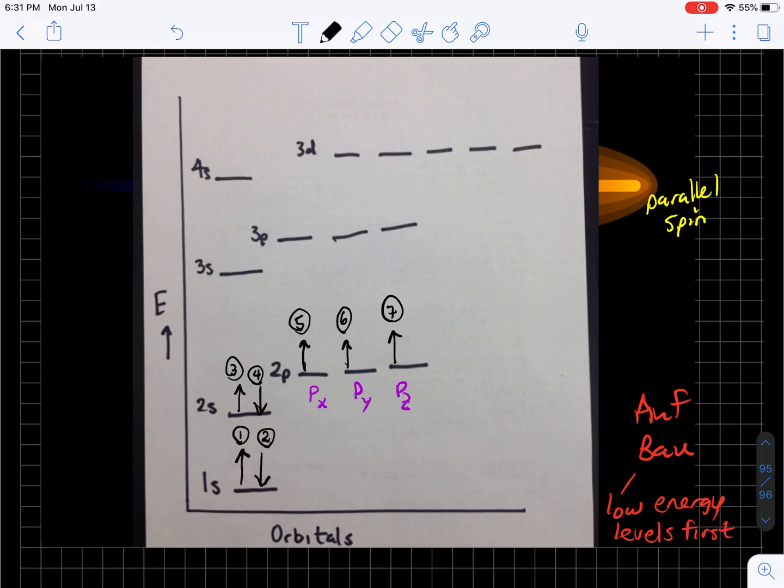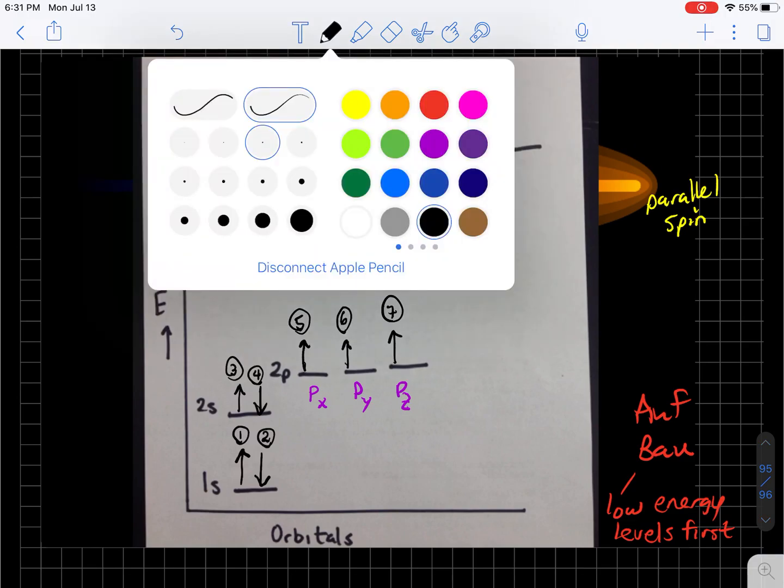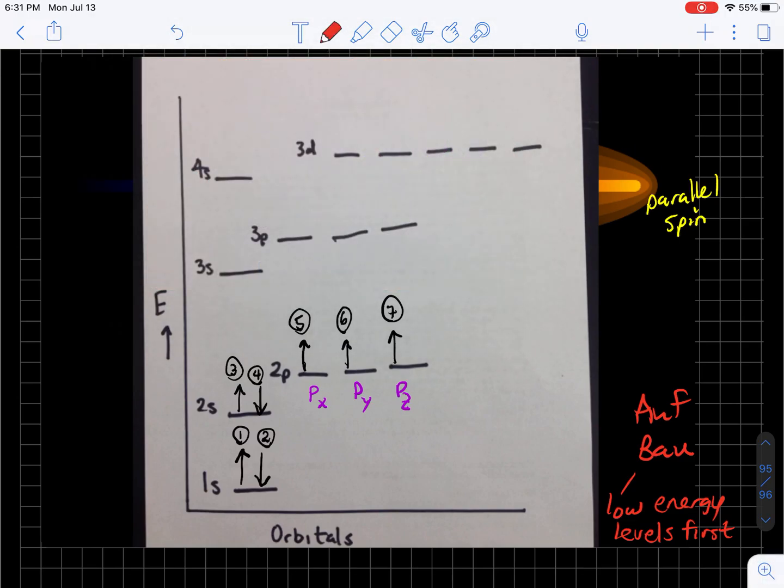So this idea for the 5th, 6th, and 7th electrons spreading out before they pair up is something called Hund's Rule. And Hund's Rule says that when electrons enter degenerate orbitals, orbitals that have the same energy, they try to spread out as far as possible before they pair up with opposing spins.